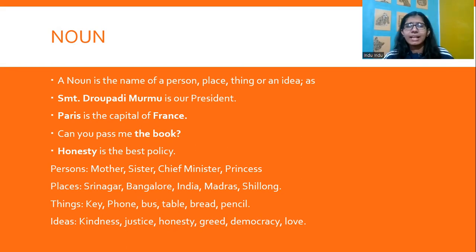So we have things like key, phone, bus, bread, pencil, comb, there's so many things. Ideas: kindness, justice, honesty, greed, democracy, love, sustainability, there are so many ideas that exist in our daily life. Love is an idea, democracy is an idea. Again, dictatorship, monarchy, all of these are ideas.